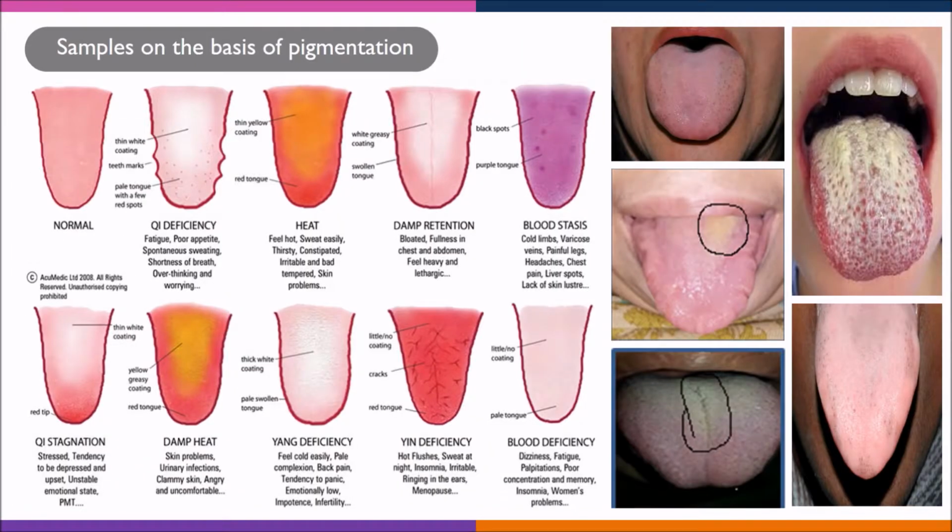Finally, we analyzed the samples on the basis of pigmentation on the tongue. Have you ever wondered why every time you're sick and go to the physician, he asks you to stick out your tongue? This is because they analyze the pigmentation of your tongue, as this pigmentation is a very important means of diagnosing diseases. You can see the different types of pigmentation in our samples.